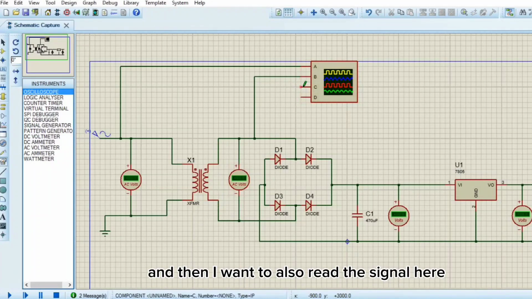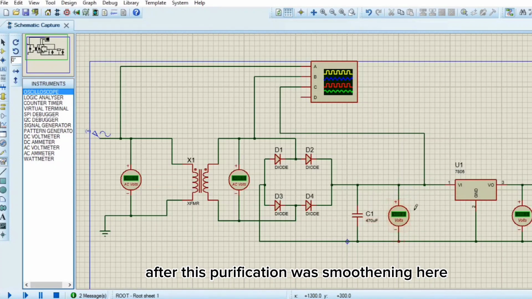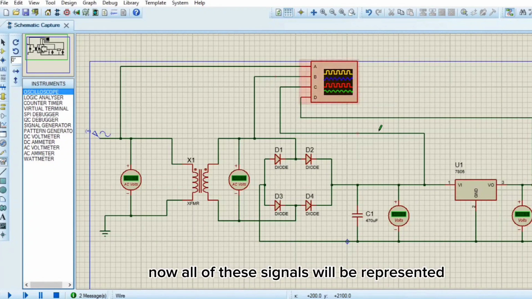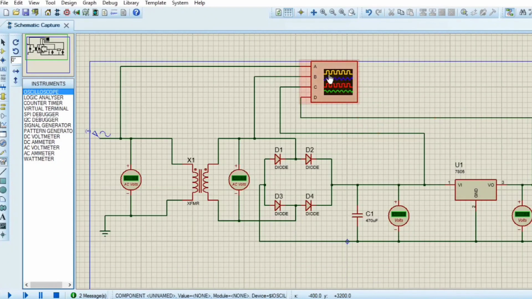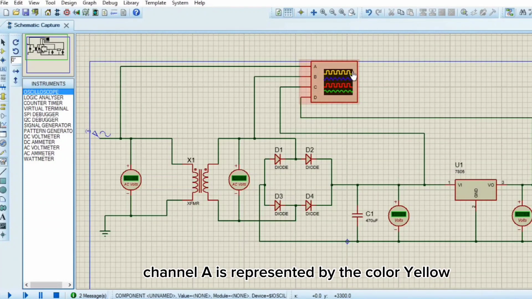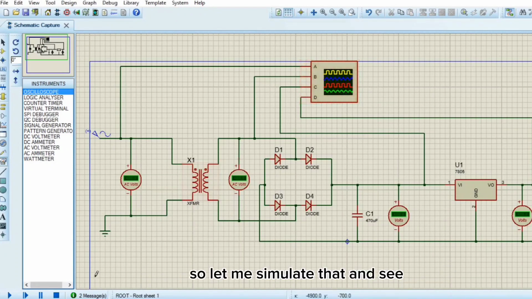And then I also want to read the signal here after this purification or smoothing, and then the signal after passing through a regulator here. Now all of these signals will be represented by different colors, and they are called channels. Channel A is yellow, channel B blue, channel C red, then green for channel D. So let me simulate that and see.